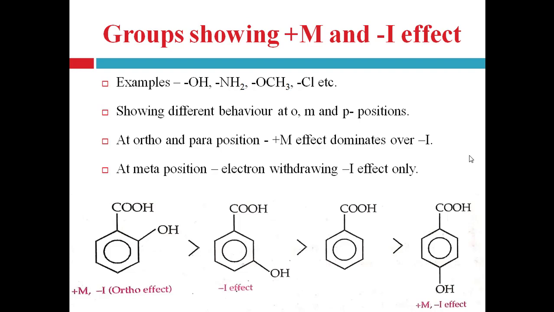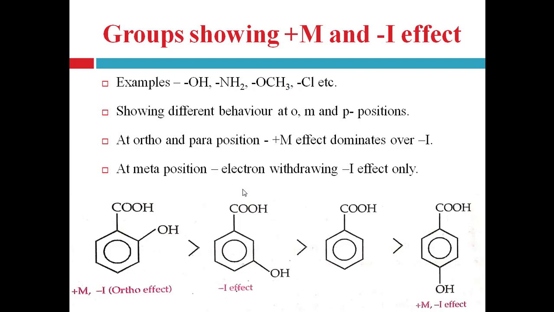That's why it decreases the acidic strength, because when the electron releasing effect is more, acidic strength decreases. But at the meta position, this group shows the electron withdrawing inductive effect only. That's why it stabilizes the carboxylate ion and increases the acidity.